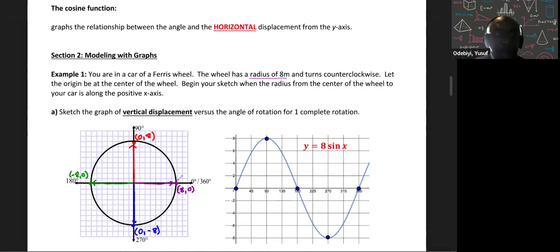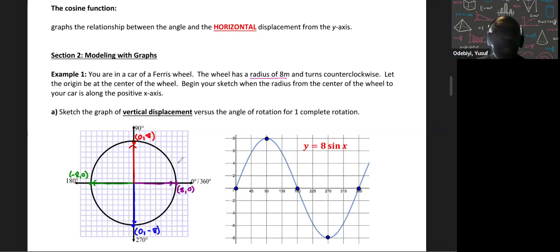So this distance here, that's your x. My x is going to equal 8. My y is 0. Over here, my x now is 0. My y is 8. Over here, my x now is minus 8. My y is 0. Okay, and so on.